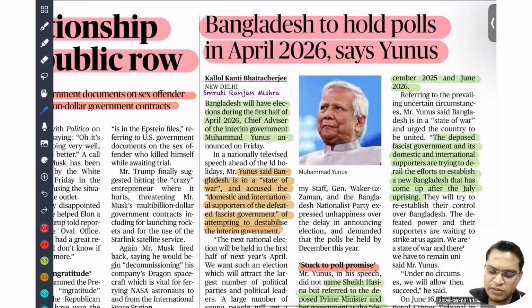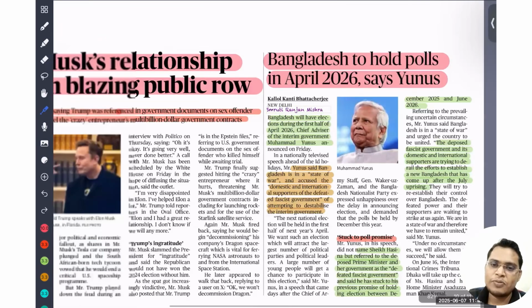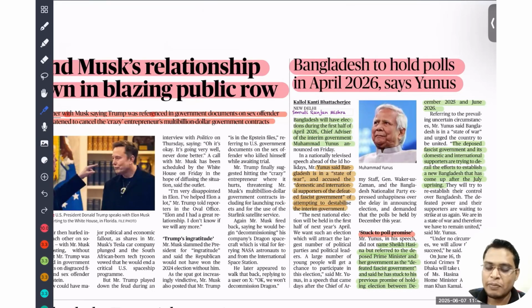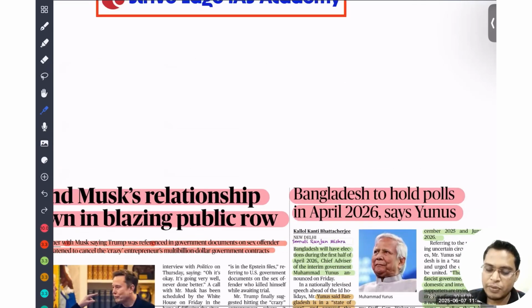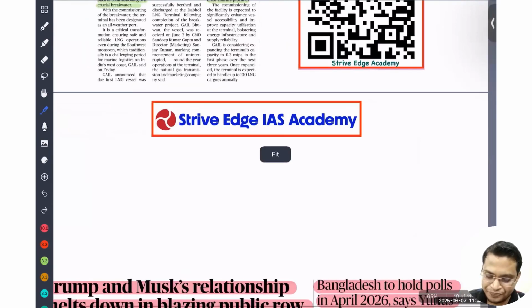If there is a proper election, it should not be a coup election, or an election with a one-party contest. If it is a proper election and proper democracy, it's good for India also.